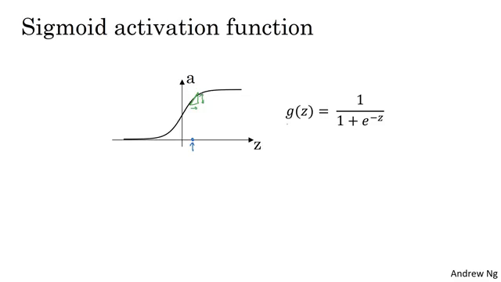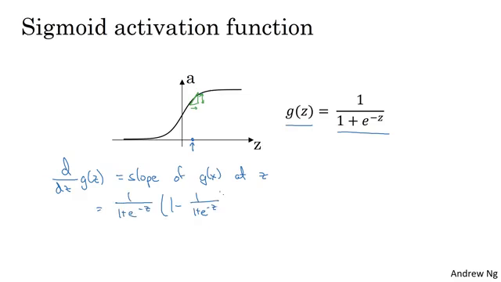So if g of z is the sigmoid function, then the slope of the function is d dz g of z. And so we know from calculus that this is the slope of g of z at z. If you are familiar with calculus and know how to take derivatives, if you take the derivative of the sigmoid function, it is possible to show that it is equal to this formula. Again, I'm not going to do the calculus steps, but if you're familiar with calculus, feel free to pause the video and try to prove this yourself. And so this is equal to just g of z times 1 minus g of z.